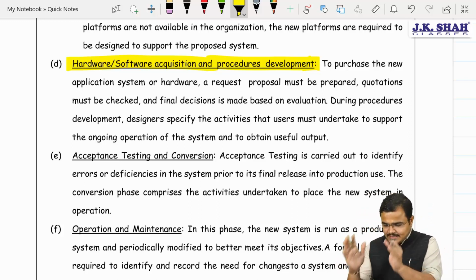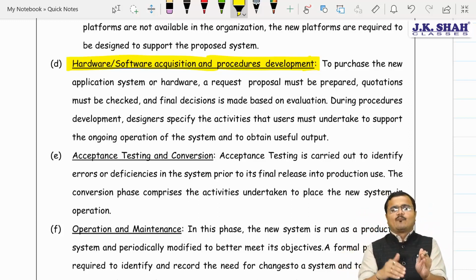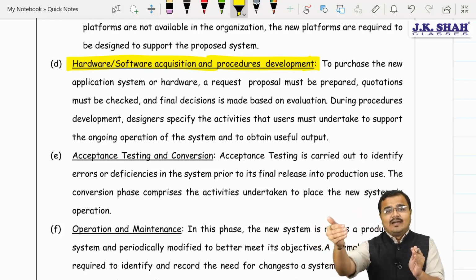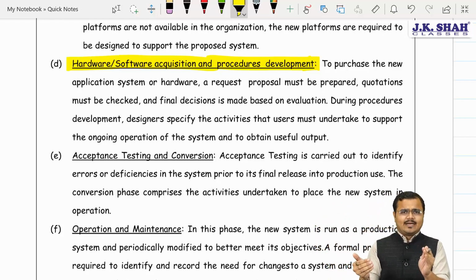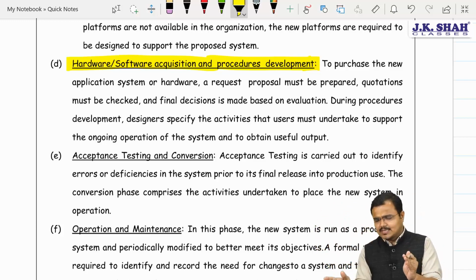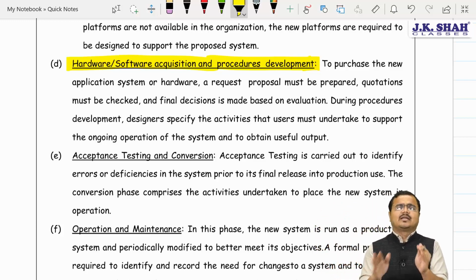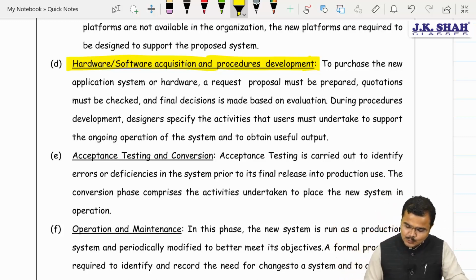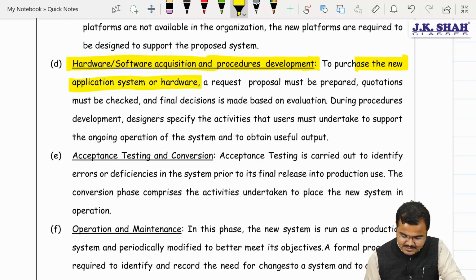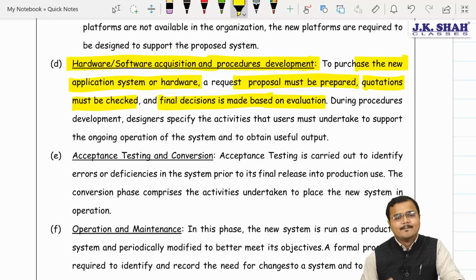Ready-made software is available in the market. We must prepare what exactly the software vendor proposes to give, how good they are for my organization, its feasibility, its application in my business organization, and ultimately I should go for a final decision. To purchase the new application system or hardware, a request proposal must be prepared, quotations must be checked, and the final decision is made based on evaluation of those quotations.